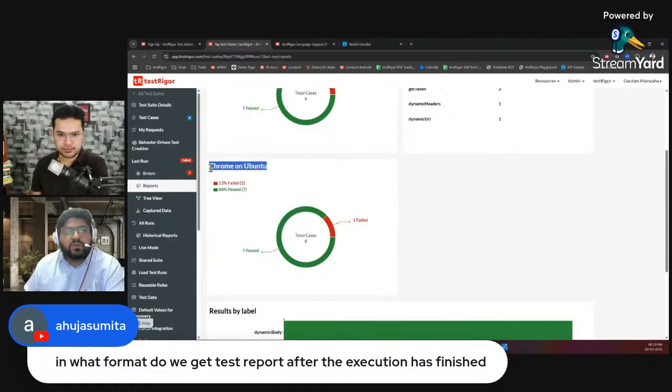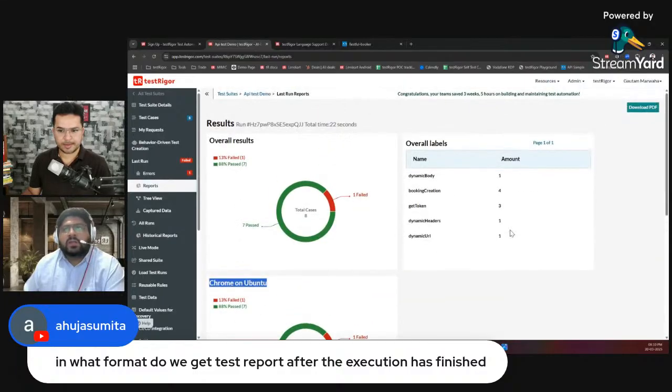For now, the suite is set on this particular combination where we are using the Ubuntu OS and the Chrome browser, right? So if you're running your test cases on multiple browsers or multiple OS, you'll see those reports based on them over here as well. And then you can download this as a PDF, right? It's kind of a report for the whole suite, a regression kind of a thing.